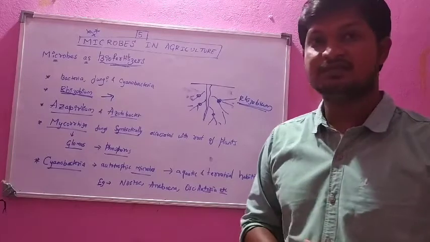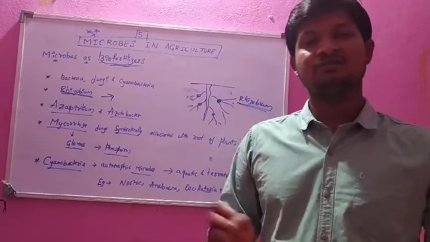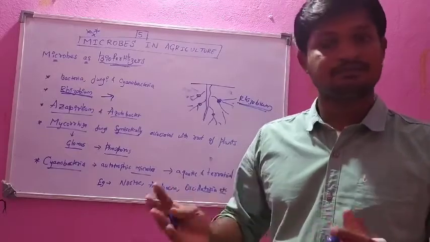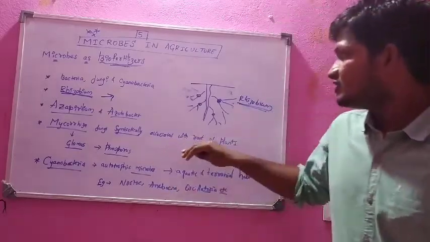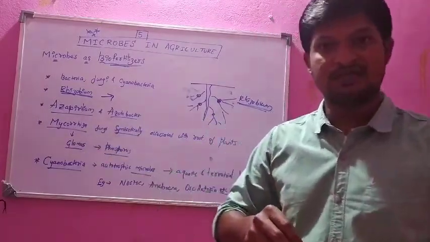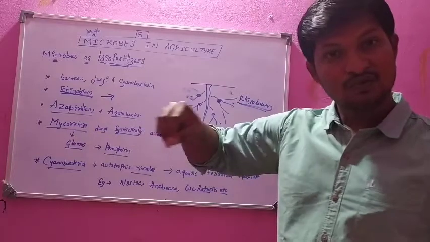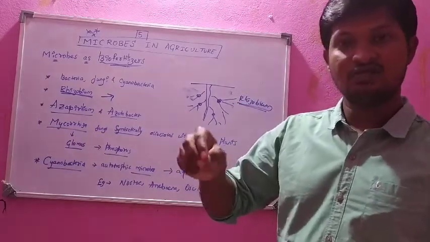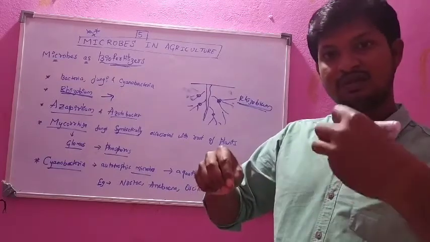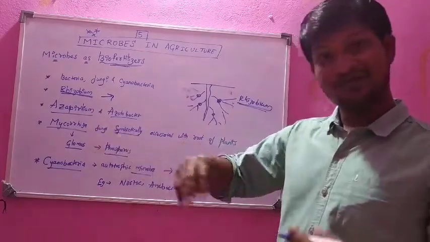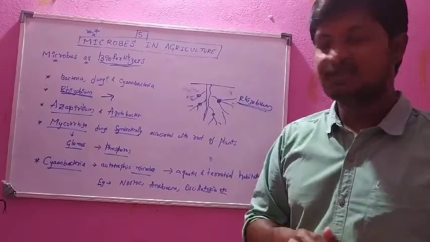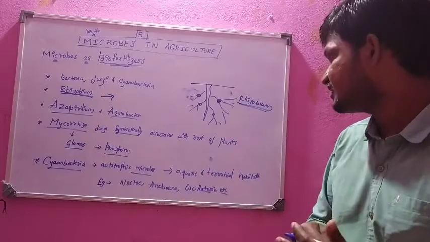Symbiotic association means two organisms are mutually beneficial. The mycorrhiza associates with the root and survives by taking nutrients from the roots, and in return it gives nutrients to the plant roots. That is called symbiotic association.